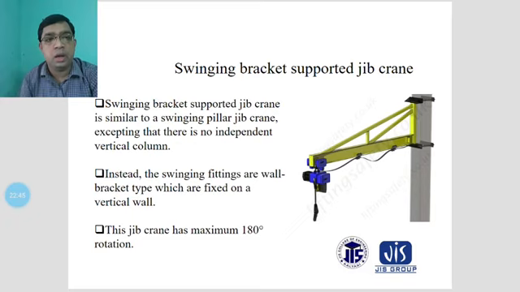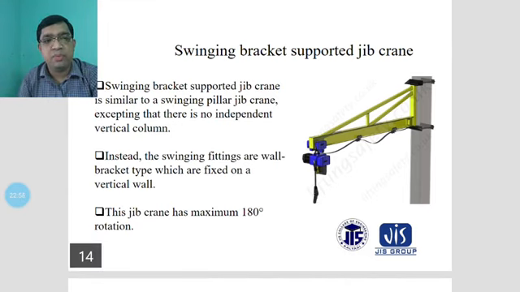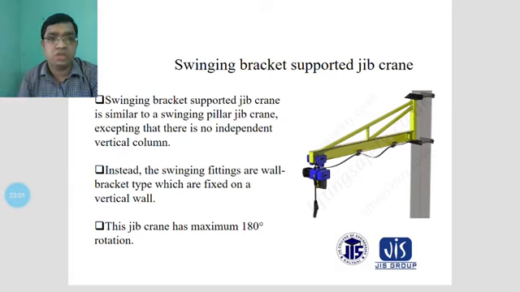Instead, the fittings are wall bracket types which are fixed on the vertical walls. This jib crane has a maximum of 180-degree rotation, not up to 360-degree rotation.